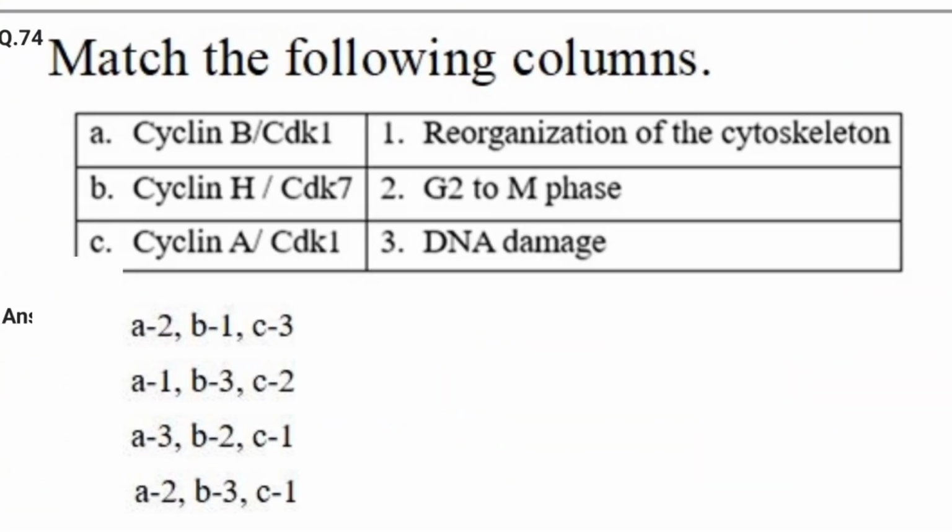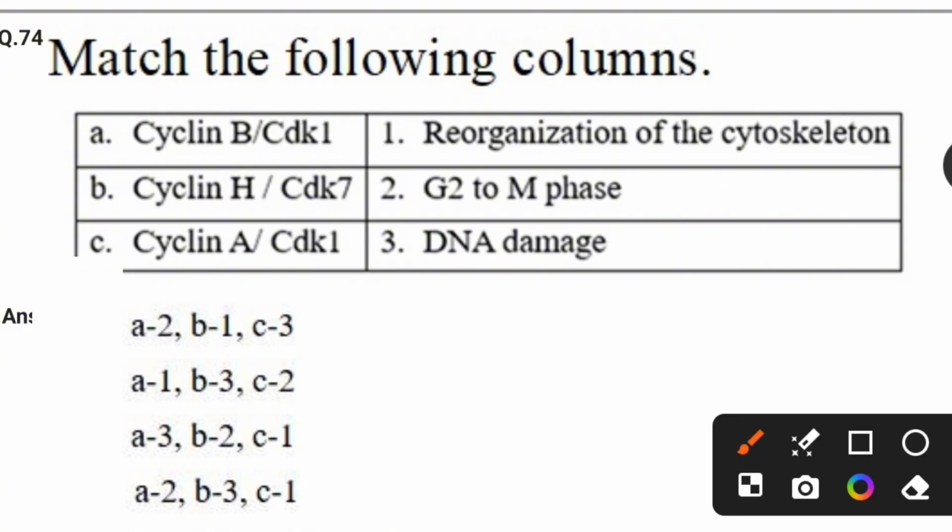Let's see the next question. Here also you have to match list 1 with list 2. List 1 consists of cyclins. List 2 consists of the phases. Okay, let's see the matching. Cyclin B CDK1 is related to G2 and M phase. Cyclin H and CDK7 is related to DNA damage. Cyclin A and CDK1 is related to reorganization of the cytoskeleton. So option 4 is the correct answer for this.